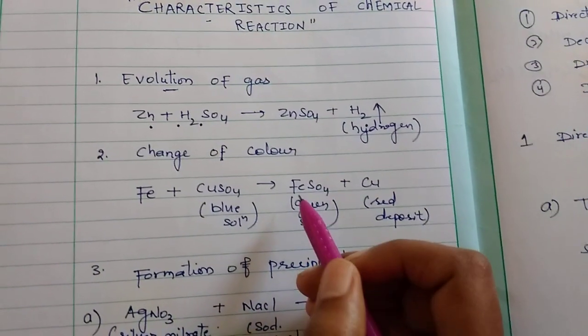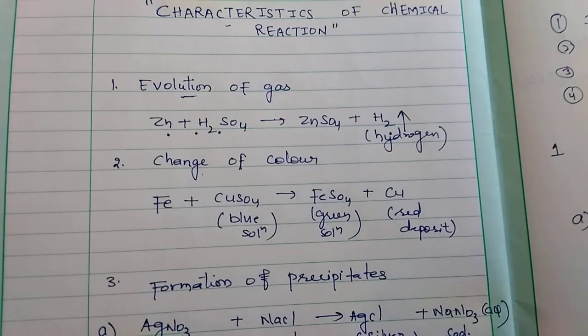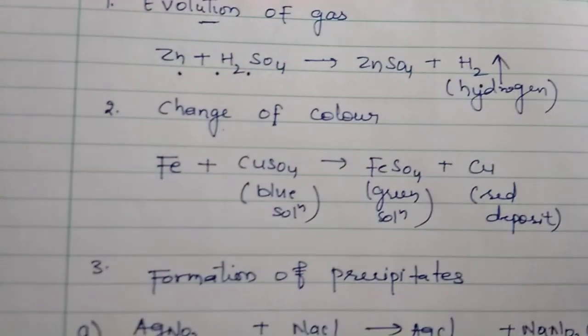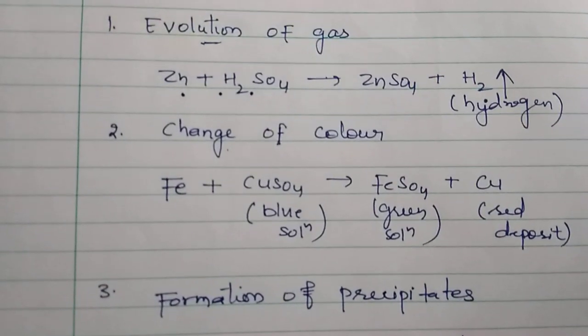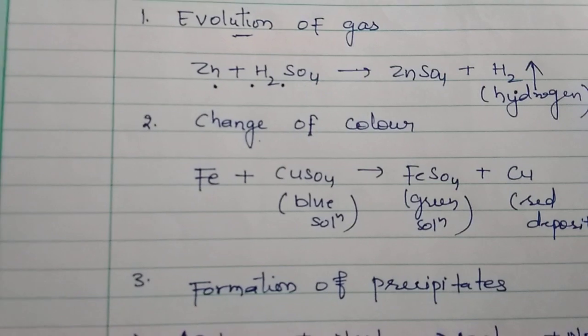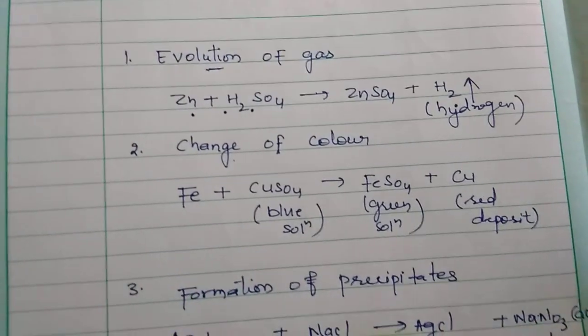Second change you can notice is change of color. You can see this given example. Certain chemical reactions are characterized by a change in color of the reactants.